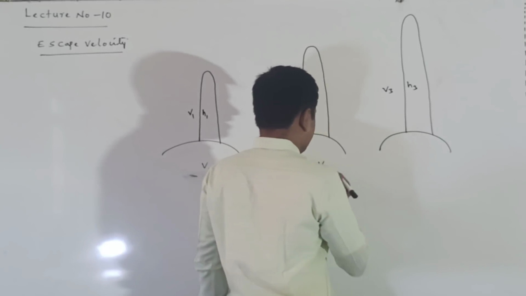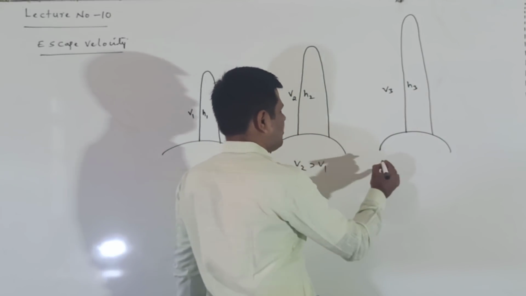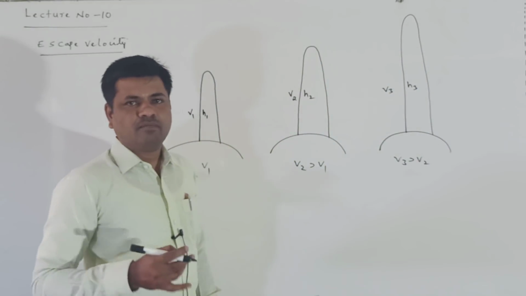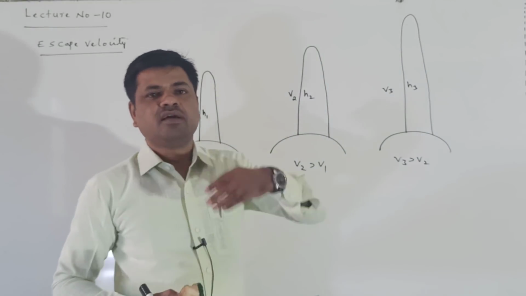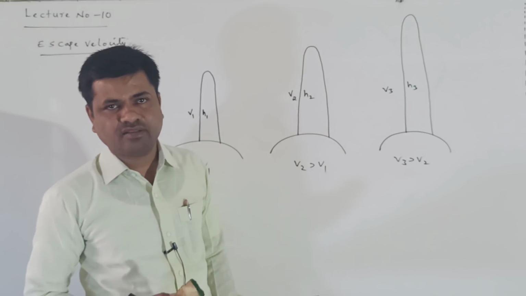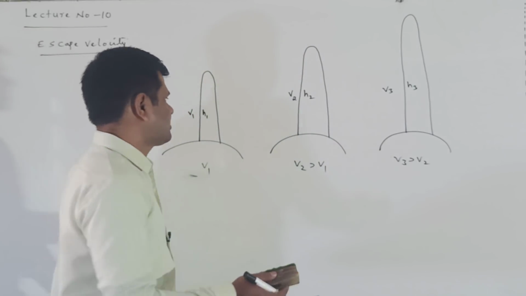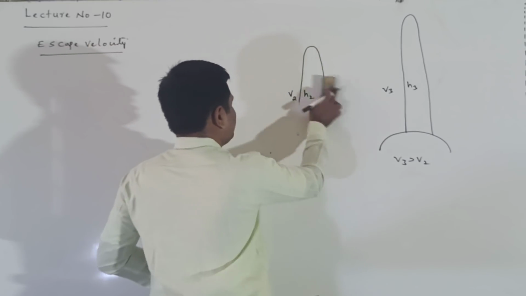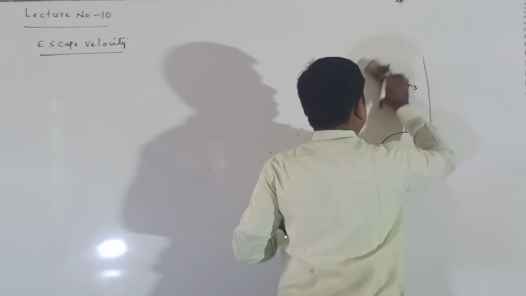Here also, v3 is greater than v1, and v3 is greater than v2. Height is gradually increasing, but at one certain velocity the body crosses the gravitational field of Earth. That velocity is called escape velocity. Now we give the definition of escape velocity.